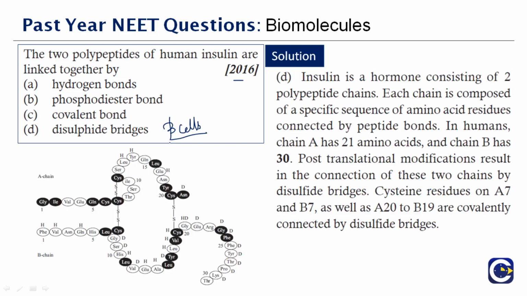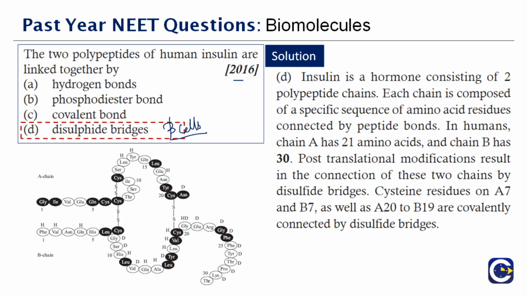so you have a diagram here below. What does the diagram tell you? What diagram is it, first of all? Okay, it is showing the linkage. The correct answer to this question is option D, disulfide bridges.